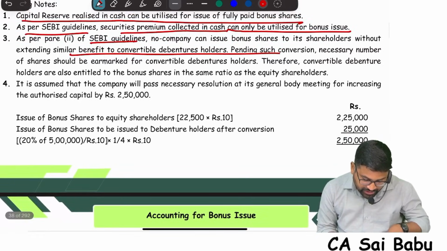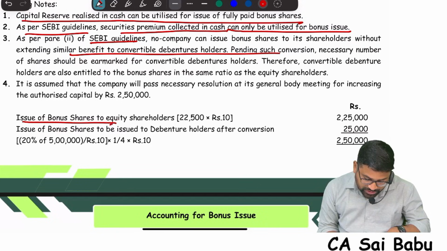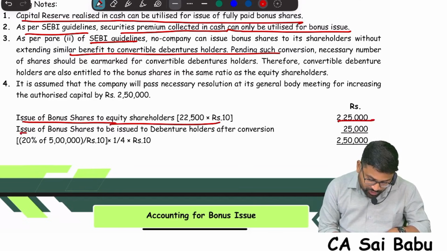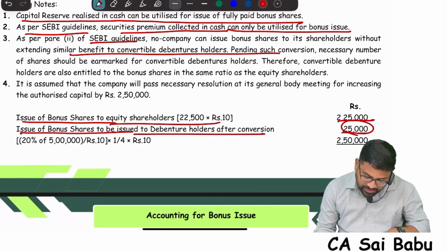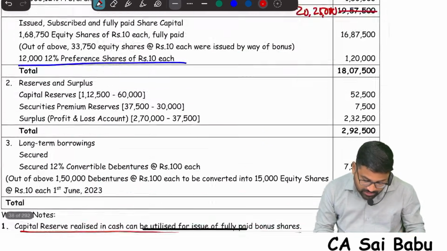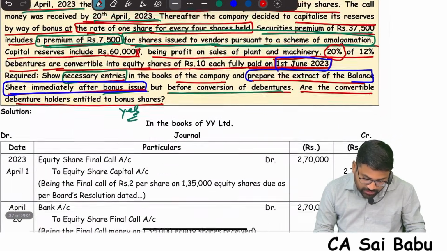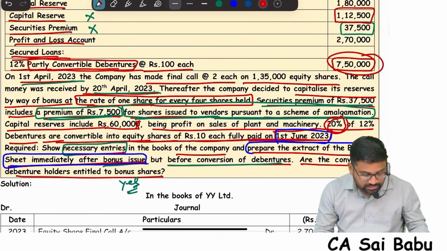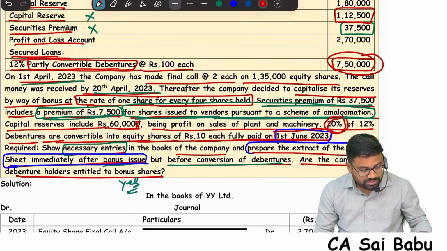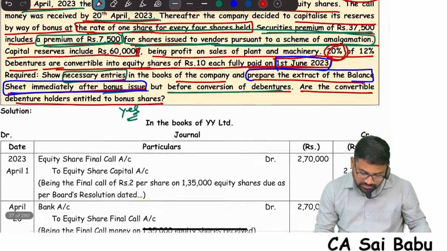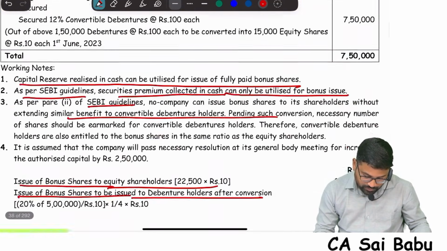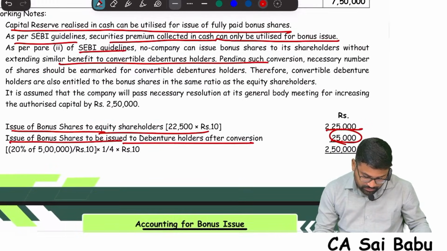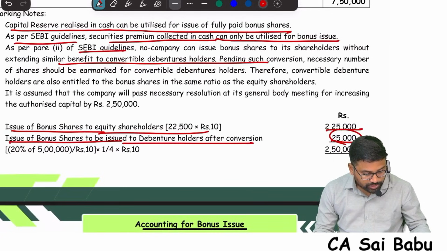So you see here, issue of bonus shares to equity shareholders 2,25,000. Issue of bonus shares to be issued to debenture holders after conversion 25,000. Because if you see the total debentures, it is 7,50,000, right? In that 20%, 7,50,000 into 20% means 1,50,000. Correct? So see this. 1,50,000 divided by 4, because every 4 shares get 1 share.